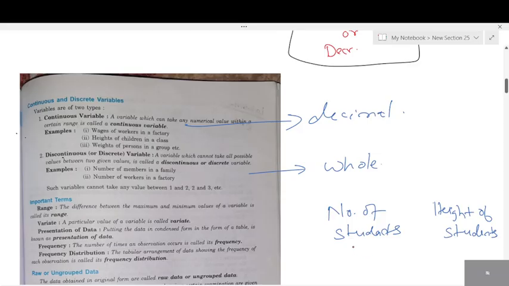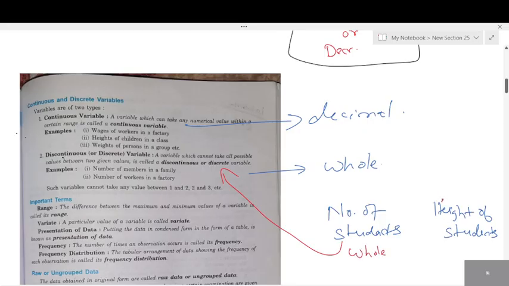How do you collect the number of students? Whole numbers or decimal numbers? Whole numbers. If you go to a class, how will you count students? 1, 2, 3, or will you count 1.5, 2.5? Is it possible? No. So number of students comes under discrete, whole numbers.